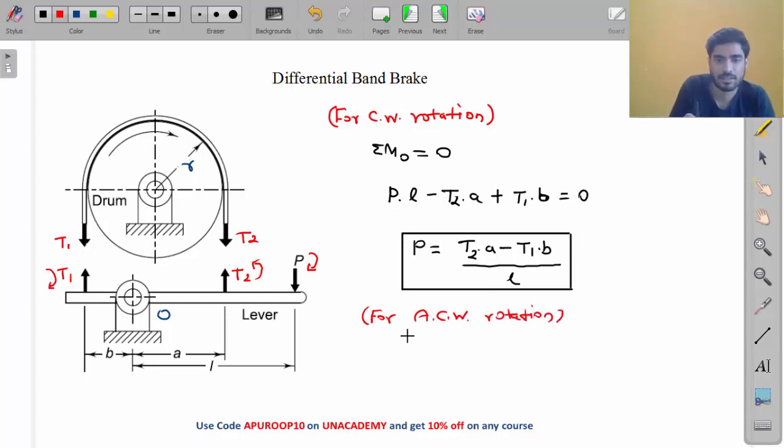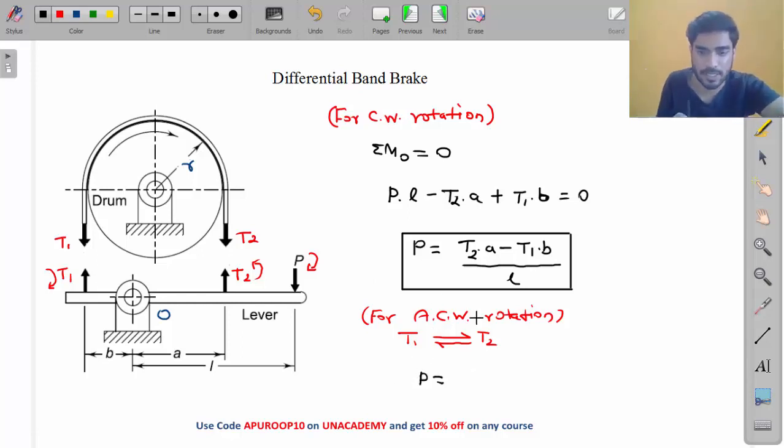Just replace T1 with T2 and T2 with T1. So what equation will you get for anti-clockwise rotation? P equals, instead of T2, now write T1, T1 into A minus, instead of T1, now write T2, T2B divided by L. Right? So this is the equation for anti-clockwise rotation.